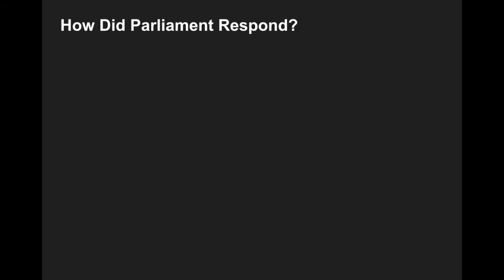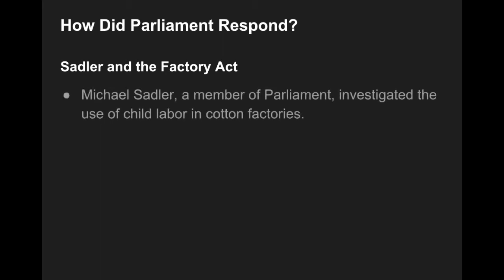All right, so what are some of the other reforms that occur after the Reform Act of 1832? Well, the first major one is going to finally deal with those working conditions in factories, and that's going to be the Sadler Report and the Factory Act of 1833. With this one, Michael Sadler, a member of parliament, starts to investigate the use of child labor in textile factories, or cotton factories. And he finds that there are just some absolutely horrendous conditions that these children are forced to work in.